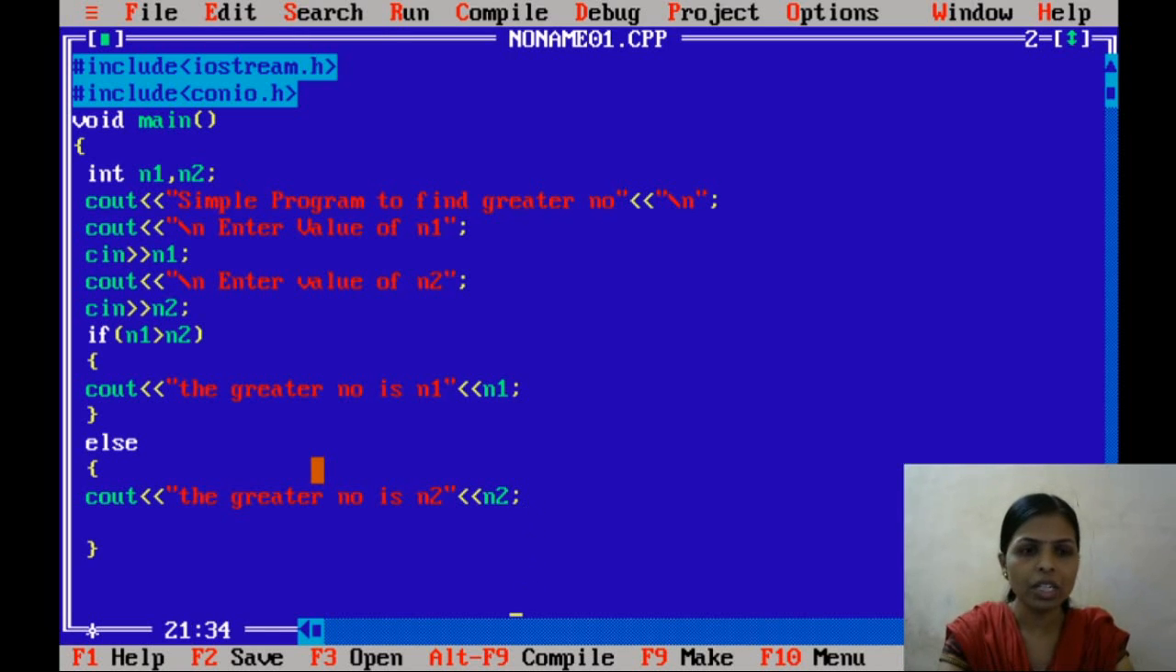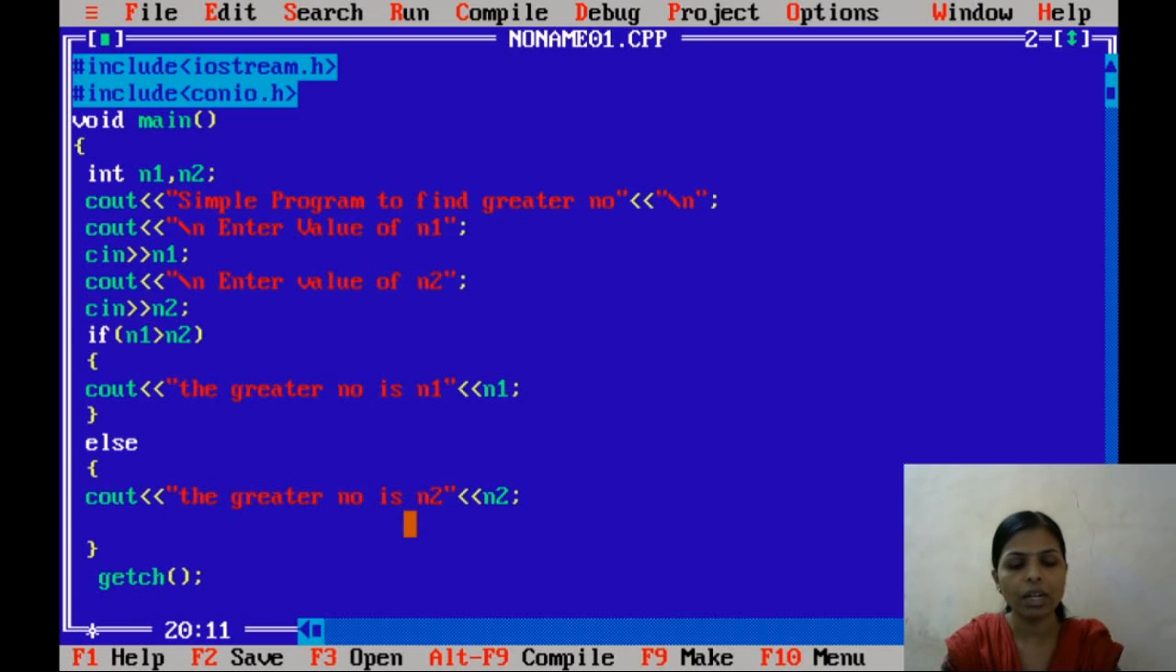So I have written a simple program here, and I want one function, that is getch, so that we can see the output. This is the simple program of the if-else statement. First of all, we check the condition of n1 and n2. If n1 is greater, this condition is true and it will execute the first statement. If the condition is false, control automatically passes to the else statement, and the second statement will execute.